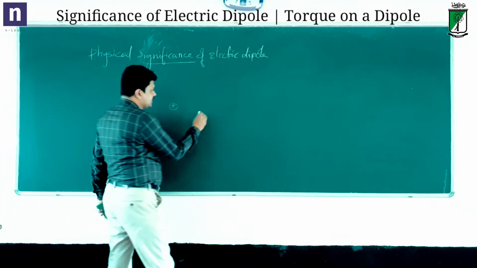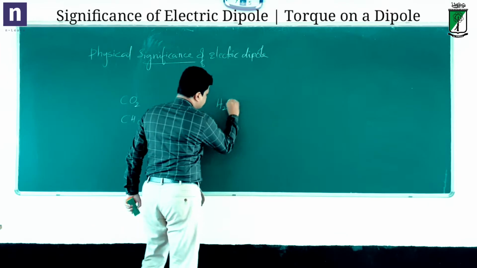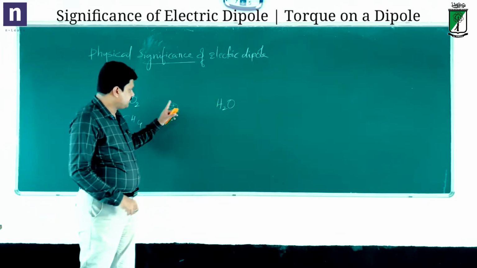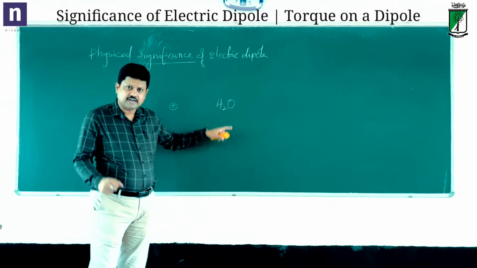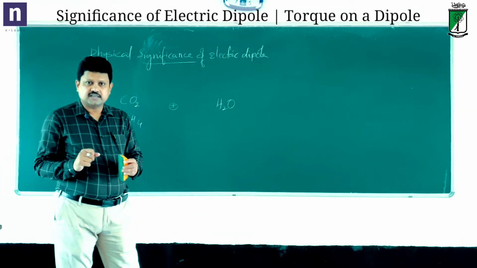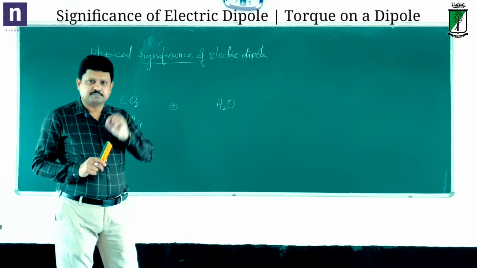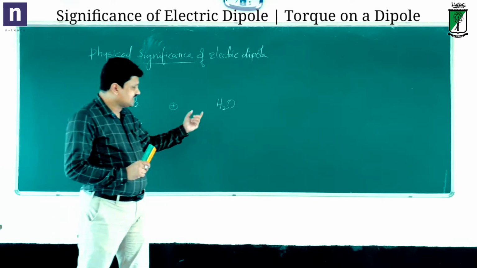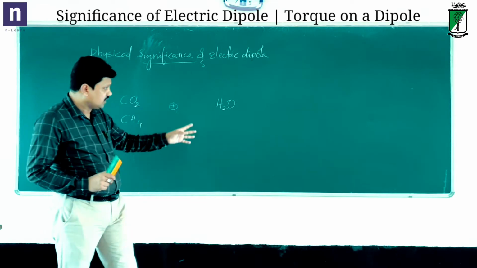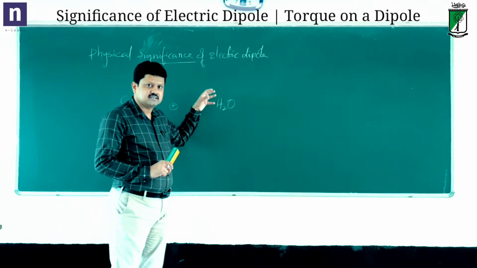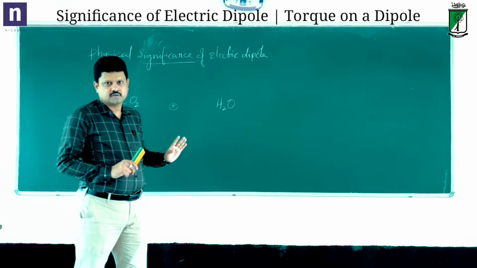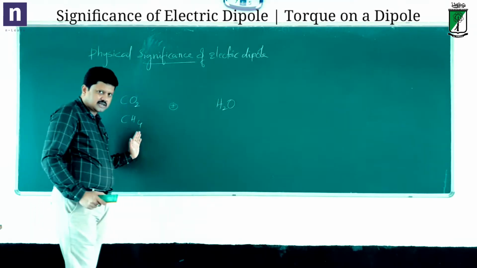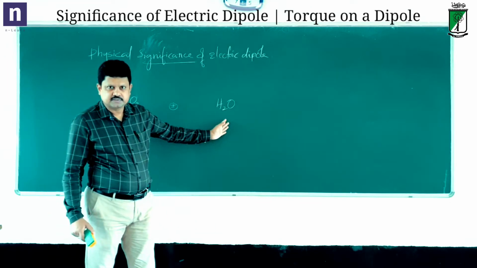Whereas if you take, say, water, H2O, in a molecule of H2O you find that the positive charges and negative charges have effects that are not at the same point. They have a small distance between them, and thereby that constitutes an electric dipole. So this is readily an electric dipole. These are called non-polar, and these are called polar molecules.